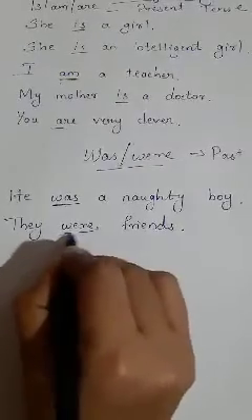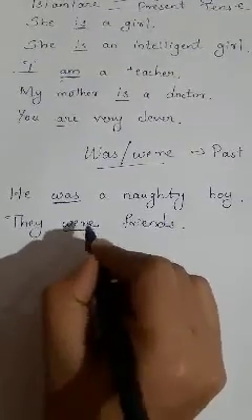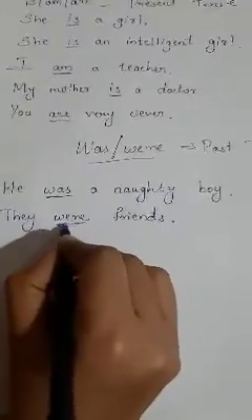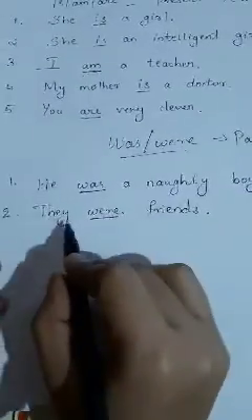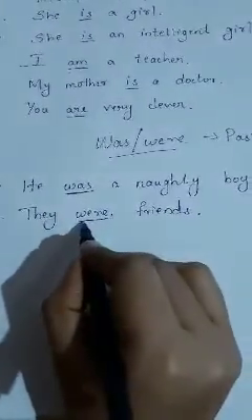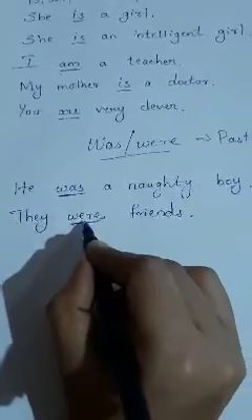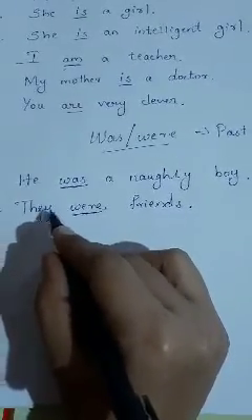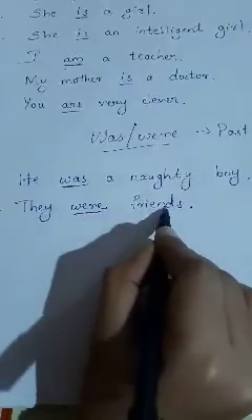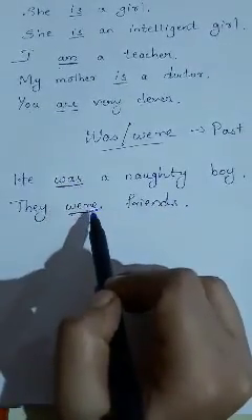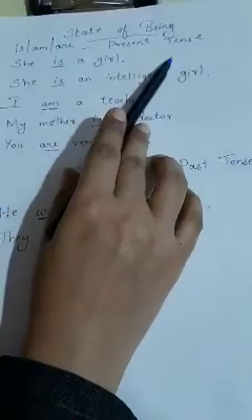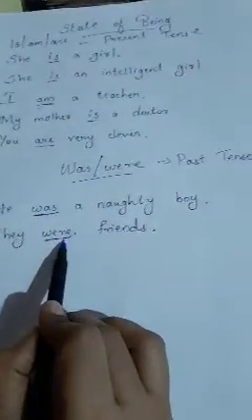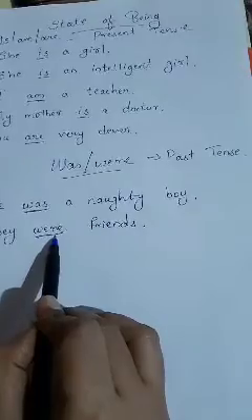Here the word were states about the subject. We use was, were in past tense. Is, am, are we use in the present tense. Was, were we use in the past tense.